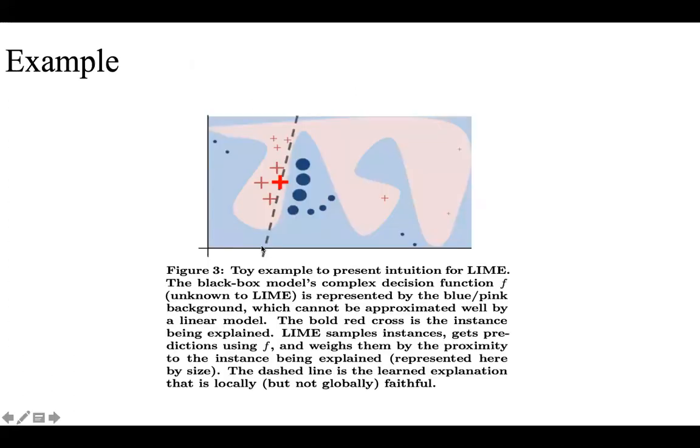Now we will see an example. Suppose this is a complex model boundary like this, and this bold red cross is the instance that we want to explain. What LIME will do is produce this locality of instances, and then fit a linear model, and we'll try to explain on the basis of that.